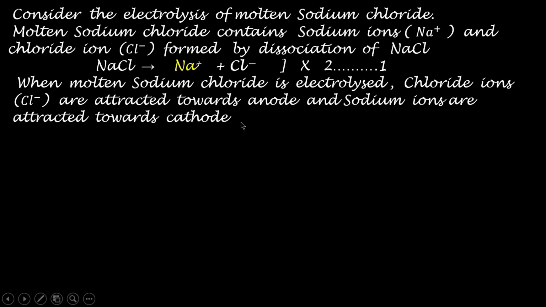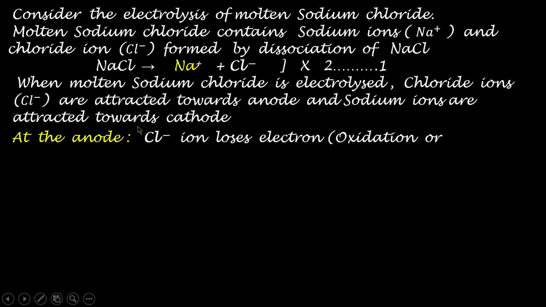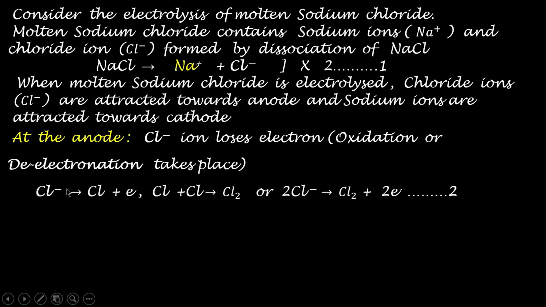When they go to the respective electrodes, they lose the charge. At the anode, Cl- ion will lose an electron. So oxidation or de-electronation takes place at the anode. Cl- is carrying one negative charge, it loses one electron to form a chlorine atom. Now this chlorine atom will combine with another similar chlorine atom and form the chlorine molecule. So chlorine gas is liberated at the anode.